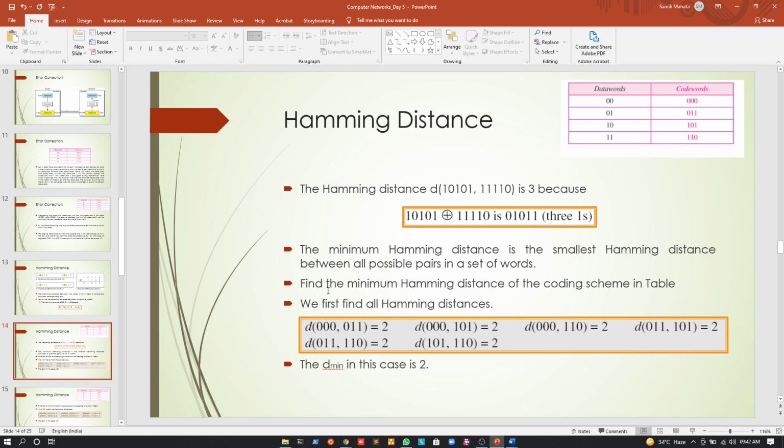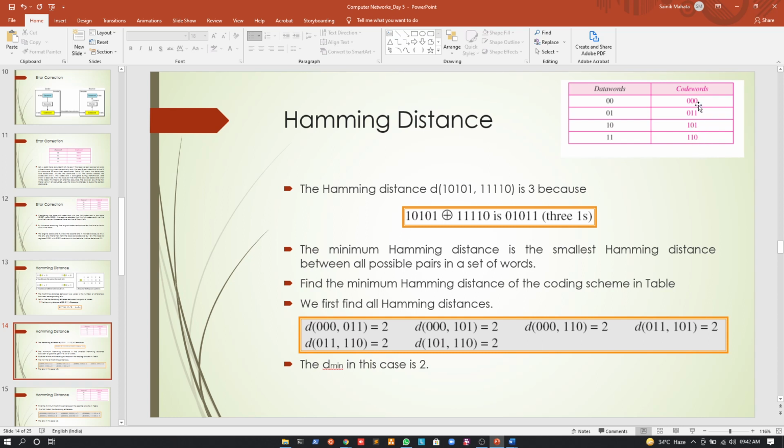Okay. Now, if we see this example, what's the question? Find out the minimum Hamming distance of the coding scheme in the table. If you remember, this is the coding scheme that we followed for error detection in the previous class. The code words are 0, 0, 0, 0, 1, 1, 1, 0, 1 and 1, 1, 0. So we will find the Hamming distance of 0, 0, 0 with 0, 1, 1, 0, 0, 0 with 1, 0, 1, and 0, 0, 0 with 1, 1, 0.